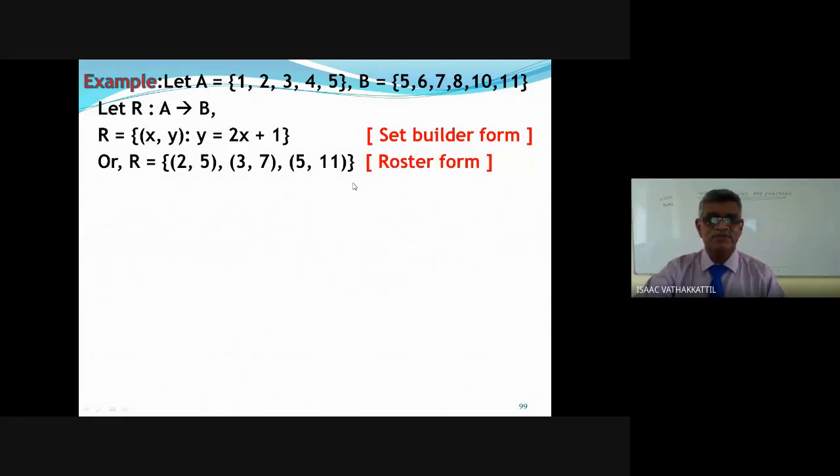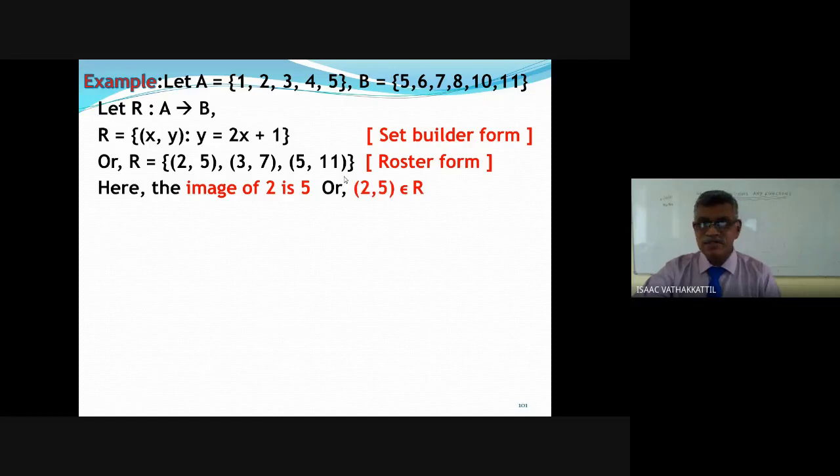Any question, please put up. Else I take it for granted it is followed. The image of 2 is 5. We write (2, 5) member of R or 2 R 5. Similarly, image of 3 is 7. Because (3, 7) is a member of R, we can write 3 R 7 and so on. We can say 2 is related to 5 or a pre-image of 5 is 2.